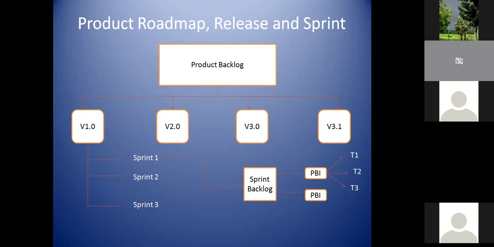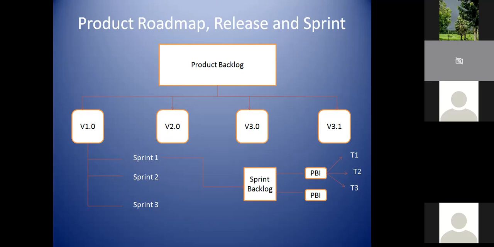So every version has a specific goal, not a single goal. It may contain multiple goals, but at least it should have a single goal, like we talked about in the WhatsApp messaging system. And in the second example, we took the call facility. So like that, you can have a single or multiple goals.